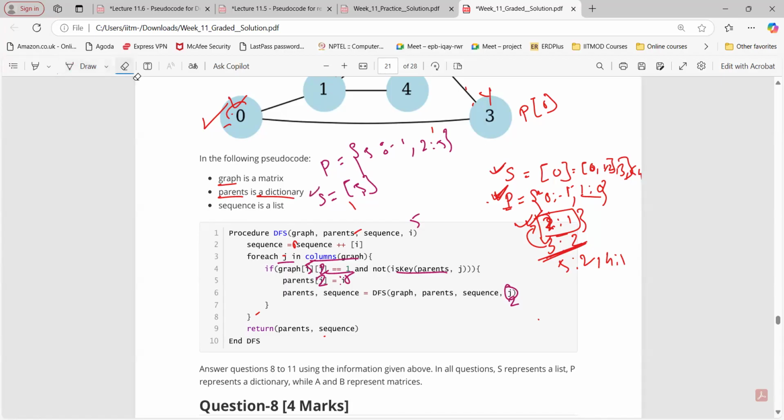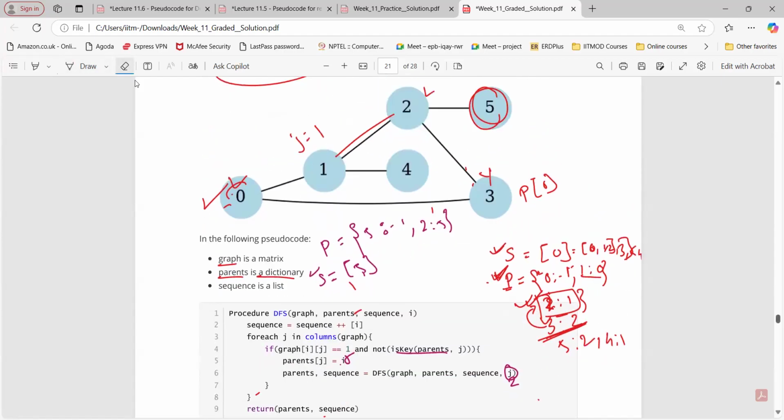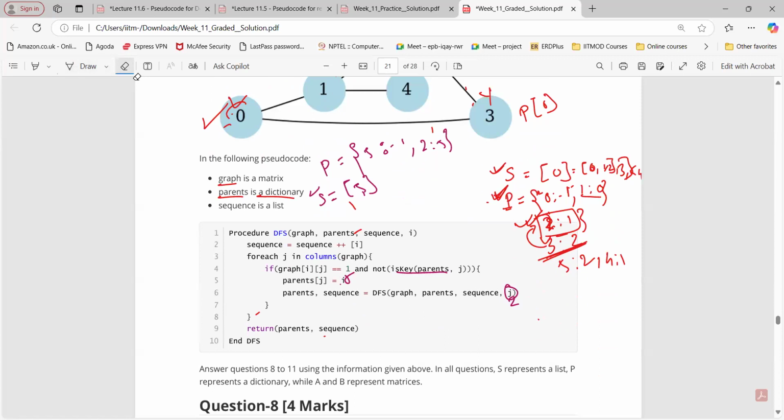Now what will happen when I equals 2? We'll append that 2 to the sequence, and from 2 where can I go? To 1. I will be 2, and from 1, yeah. So 1 is not in the parent. So J is 1 and I is 2, so this will be 1 and 2. If you understand the previous code, now I'm directly writing it here, okay? So 2, 5, 1 and 2, like this.